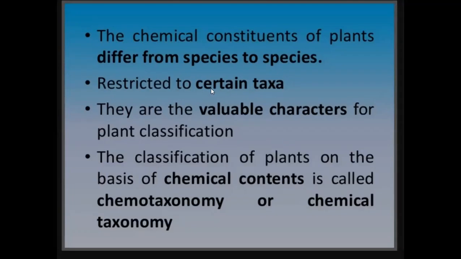They are present in only certain taxa. Certain chemicals are present in certain taxa only. They are valuable characters for plant classification. So based on those chemicals, we classify the plants into groups, species, genera and families. The classification of plants on the basis of chemical contents is called chemotaxonomy or chemical taxonomy.